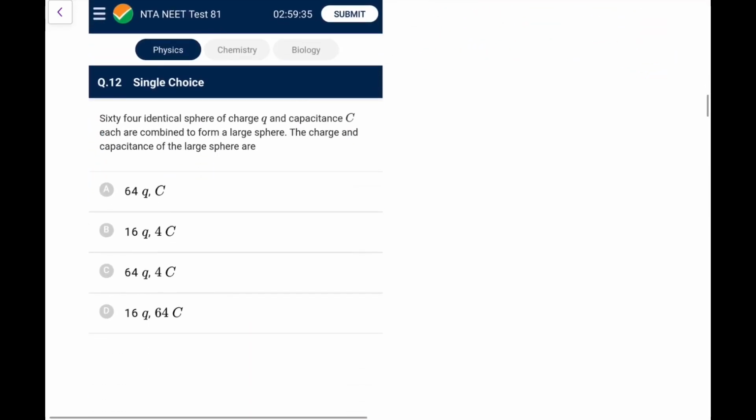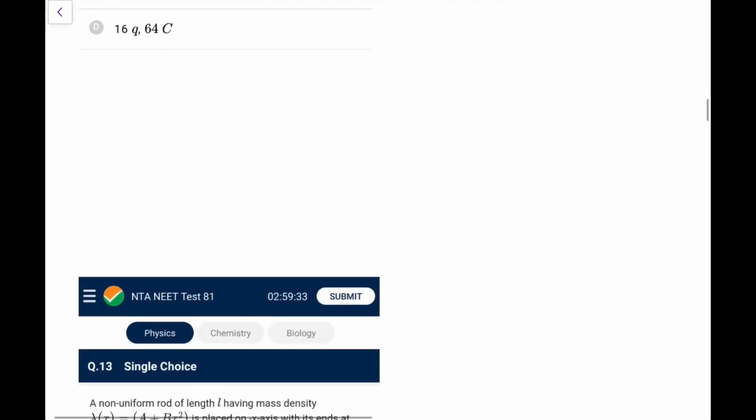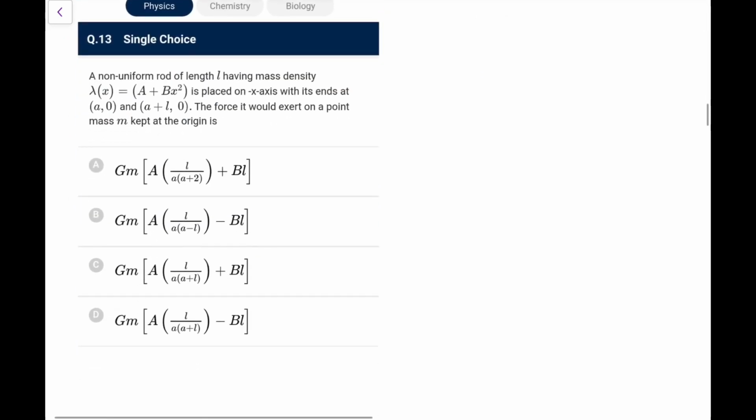Next. 64 identical spheres of charge Q and capacitance C are combined to form a larger sphere. The charge and capacitance is. Again you remember C is proportional to R, so the new R would be n to the power 1 by 3 times R, that is, 64 means 4R. So the radius becomes 4 times, so capacitance will become 4C. The charges will directly be added up, that would be 64Q. So 64Q and 4C.